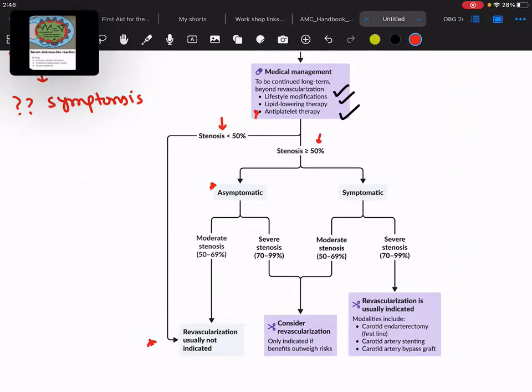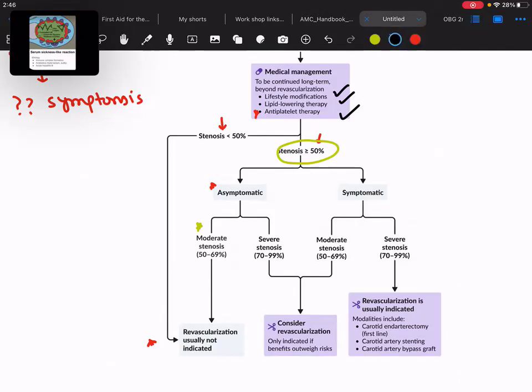If it's more than 50 and the patient is asymptomatic and the stenosis falls in the moderate criteria, that is 50 to 69, you won't go for revascularization.